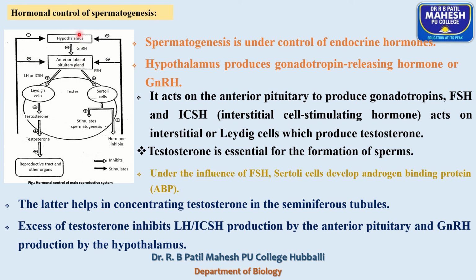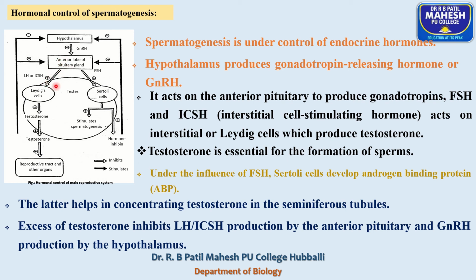This is about the hormonal control of spermatogenesis. Look at the picture. Hypothalamus releases GnRH. GnRH stimulates the anterior lobe of pituitary to release FSH and LH. FSH stimulates spermatogenesis and also stimulates Sertoli cells to secrete a hormone called inhibin. This inhibin signals the hypothalamus to stop the secretion of FSH and LH under the influence of GnIH, gonadotropic inhibiting hormone.